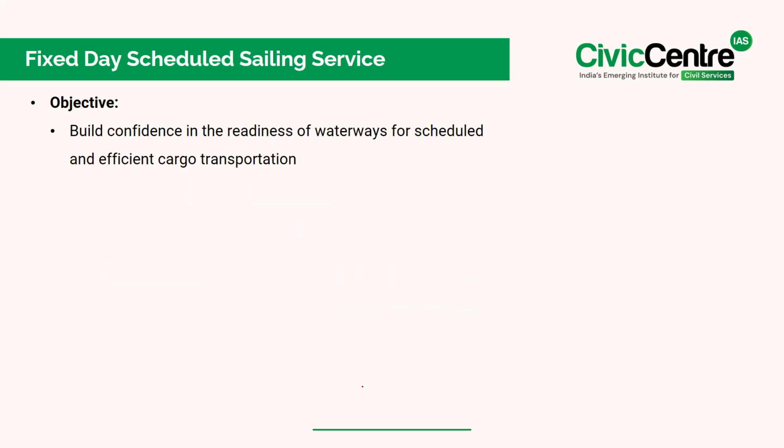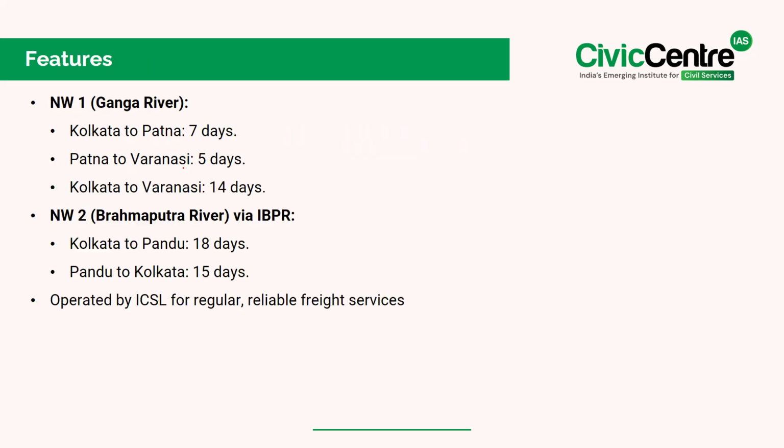Then we have the fixed day scheduled sailing service, where the objective is to build the confidence and readiness of the waterways for scheduled and efficient cargo transportation. Now, looking at its features, firstly, National Waterway 1, which is on the Ganga River, takes 7 days from Kolkata to Patna. Then Patna to Varanasi takes 5 days, and Kolkata to Varanasi takes 14 days.